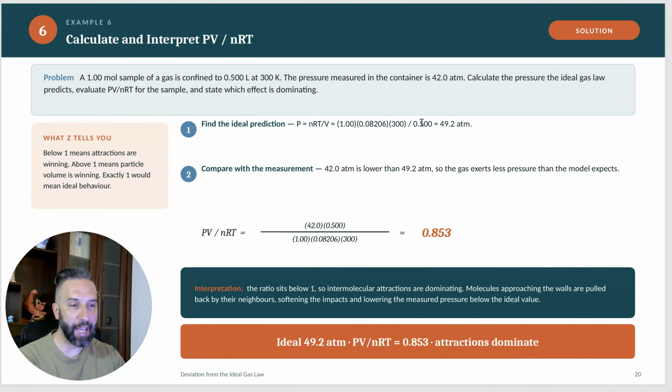If we do that, we get that the pressure should be 49.2 atm. However, the pressure is actually 42, which means the pressure that we measured is lower than the pressure that the ideal gas state dictates, which means that intermolecular attractions dominate, because when intermolecular attractions dominate, the pressure is lower.